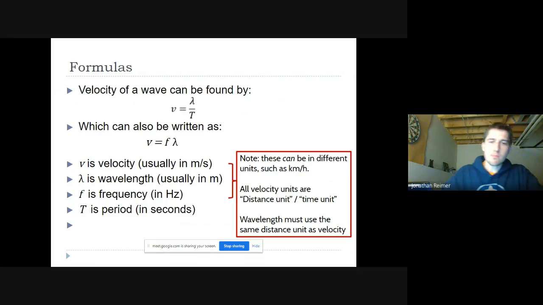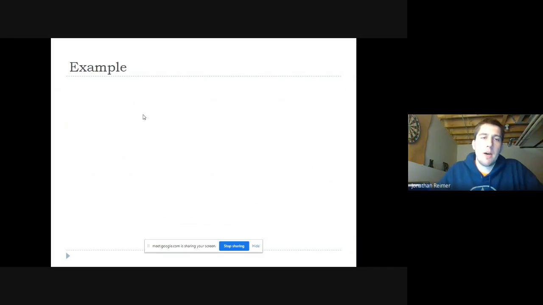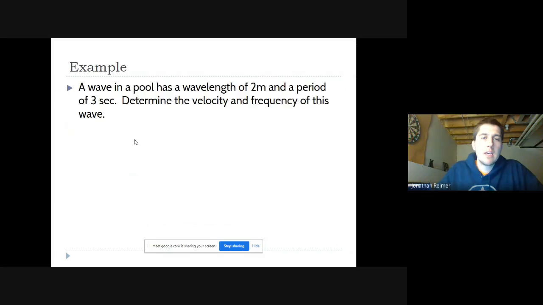At any point, you can pause and go back, which is a nice thing. So a wave in a pool has a wavelength, lambda, of 2 meters and a period, big T, of 3 seconds. In terms of velocity, we're going to use the formula v equals lambda over T. Lambda was 2 meters, period was 3 seconds, and so we get the velocity of our wave.